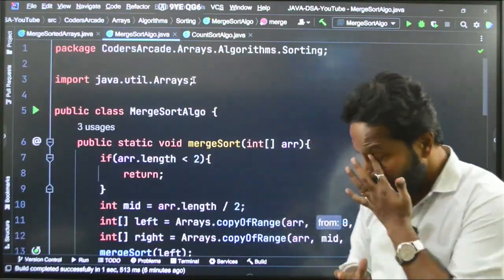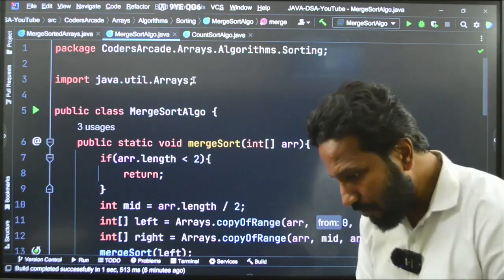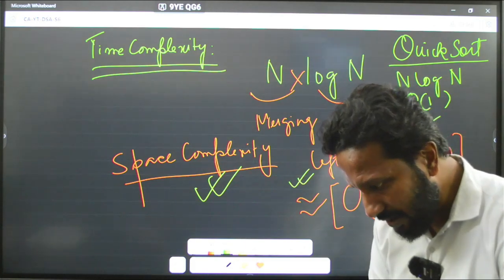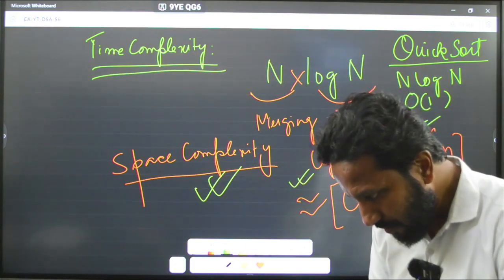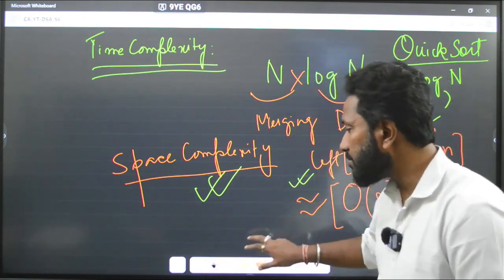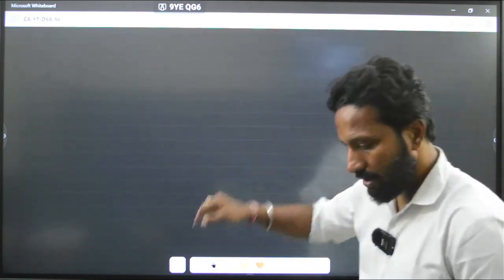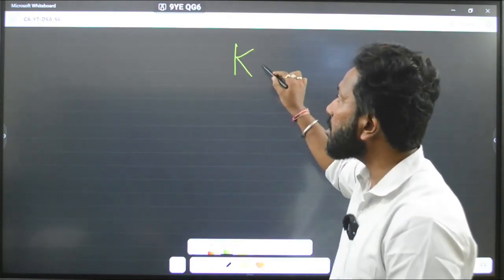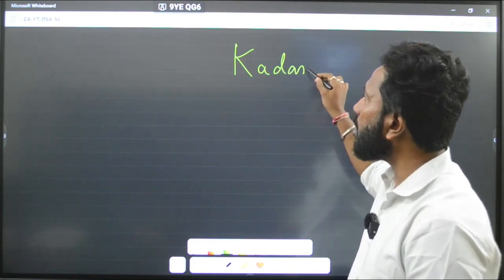Also, one very important thing, I hope most of you have learned this, but if you haven't learned this, we will be going through a very special algorithm in our coming classes, that is called the, hope you have heard about this guys, Kadane's algo.